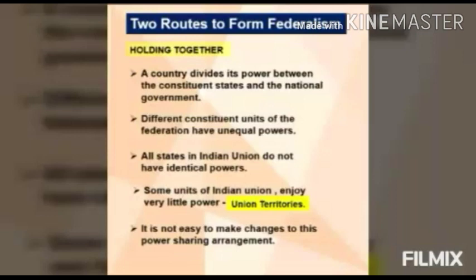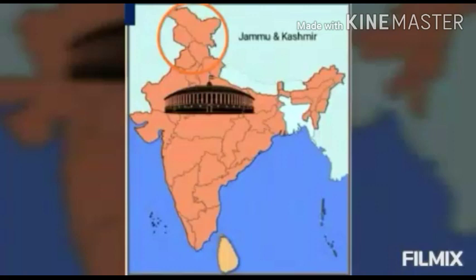Now proceeding further, holding together. A country divides its power between the constituent states and the national government. And here, holding together does not give equal power to its constituent units. Thus, all states in the Indian Union do not have identical powers. Some states enjoy a special status. The best example was Jammu and Kashmir. But now it has changed and it was divided into two union territories, that is Ladakh and Jammu and Kashmir.